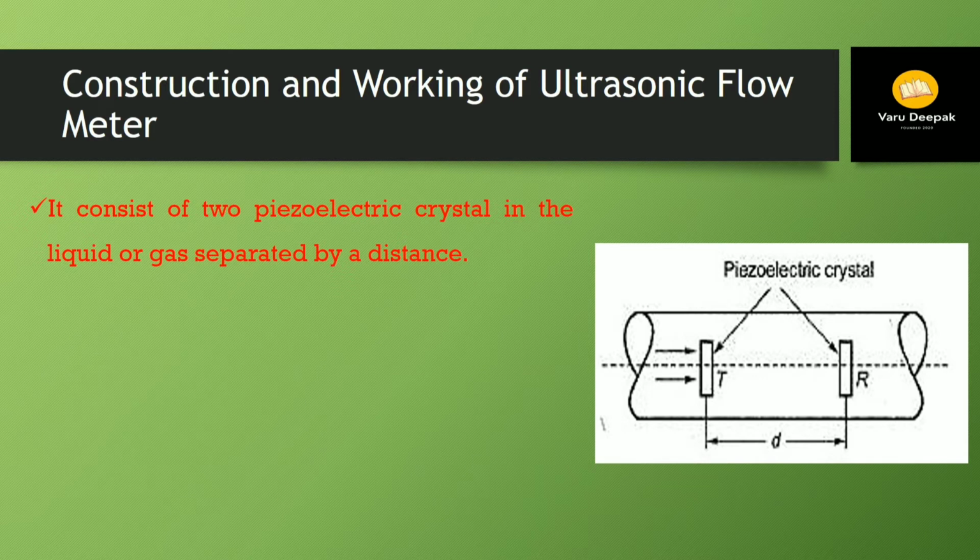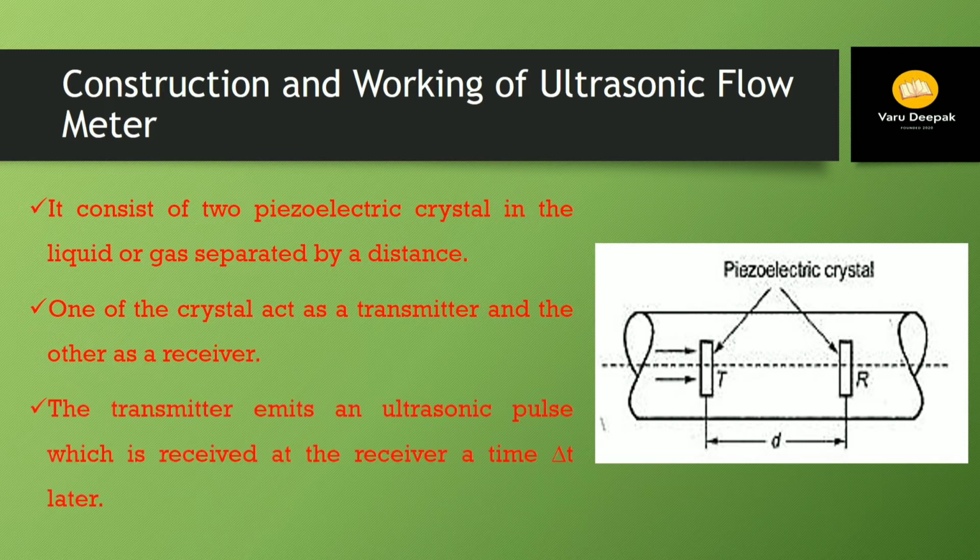One of the crystals acts as a transmitter and the other as a receiver. In the figure, the piezoelectric crystal T works as a transmitter, and the piezoelectric crystal R works as a receiver. The transmitter emits an ultrasonic pulse which is received at the receiver a time delta T later.